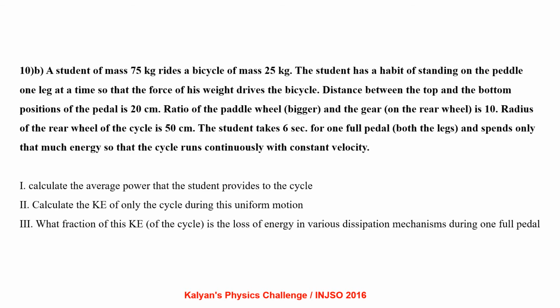A student of mass 75 kg rides a bicycle of mass 25 kg. The student has a habit of standing on the pedal on one leg at a time so that the force of his weight drives the bicycle. The distance between the top and the bottom positions of the pedal is 20 cm. The ratio of the pedal wheel, the bigger, to the gear wheel, the smaller, is 10. The radius of the rear wheel of the bicycle is 50 cm.